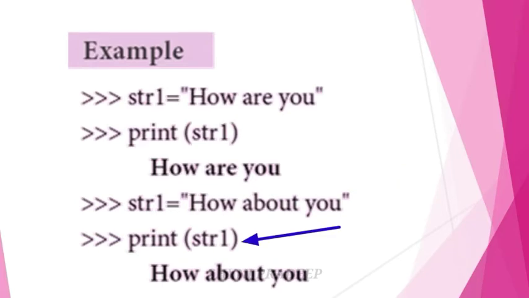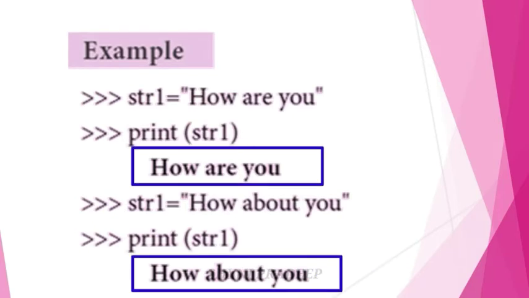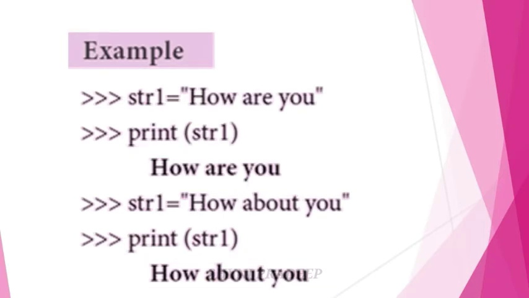Print str1 again, and now you will get the output "how about you". Python completely overwrites the new string on the existing string. The existing string is deleted because we are assigning a new value to that existing variable.